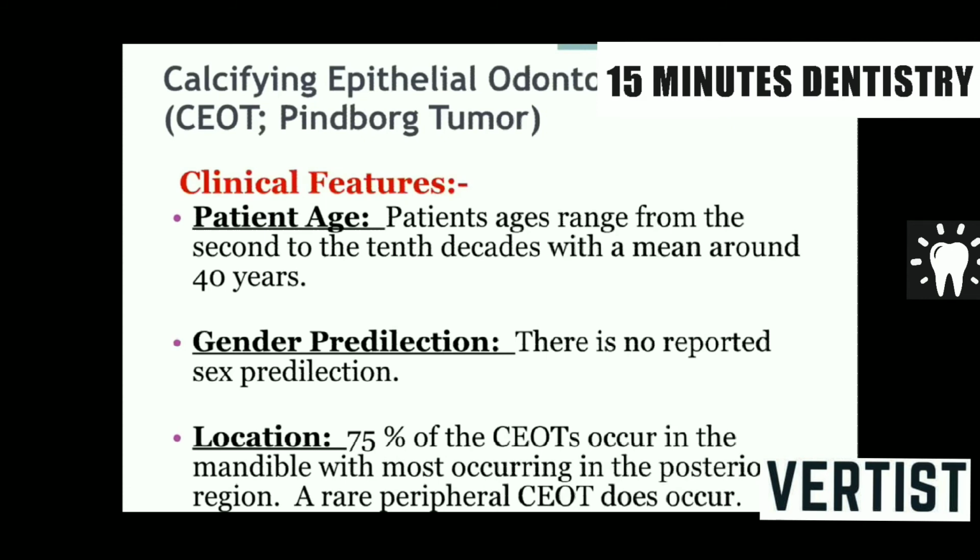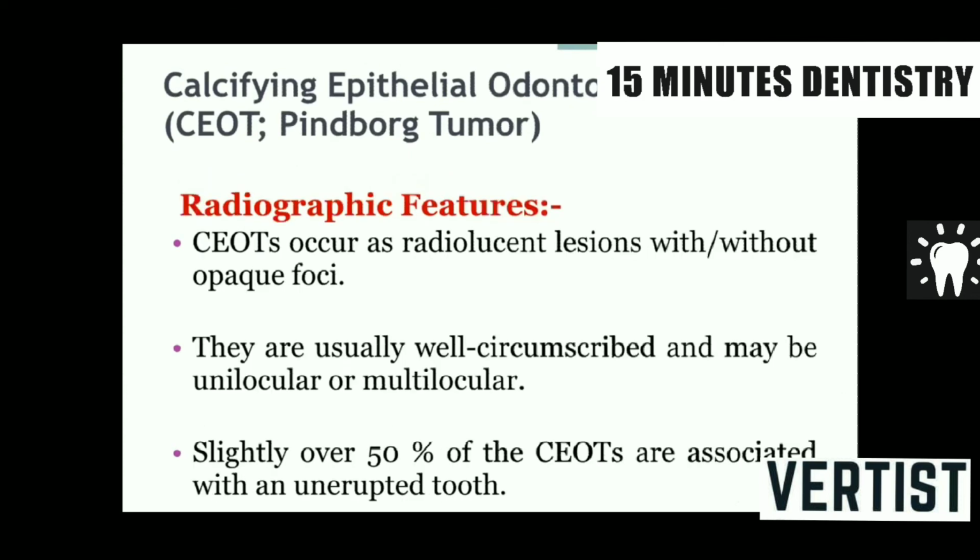Clinical features: again, age, gender and location of this tumor are quite similar to ameloblastoma. Common in middle age and elders. The gender is slightly more common in men, and location-wise also common in the posterior part of the mandible. And radiographically, many times, about 50% of the time, this tumor is associated with an impacted or unerupted tooth, and there could be a radiolucency, which again is like ameloblastoma, could be unilocular or multilocular. The only difference here is there are calcifying bodies or calcifications found in this tumor which are not there in ameloblastoma.